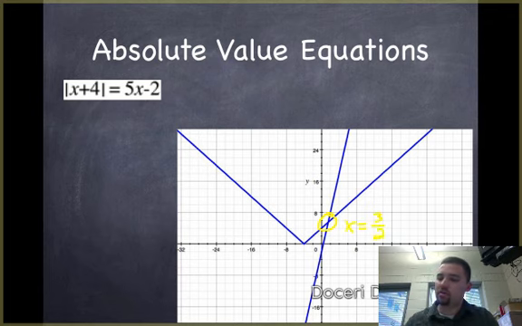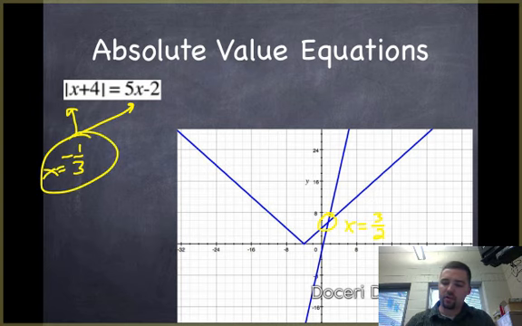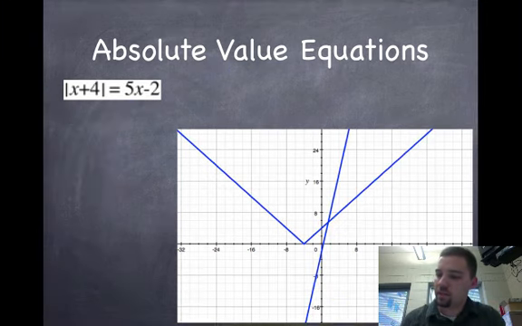Well, if we plugged that negative 1/3 into both sides, we would get something that wasn't equal, so this is not a solution. For absolute value equations, we always have to go back and check our answers, or check graphically, to make sure that both solutions work, or eliminate the solutions that don't.